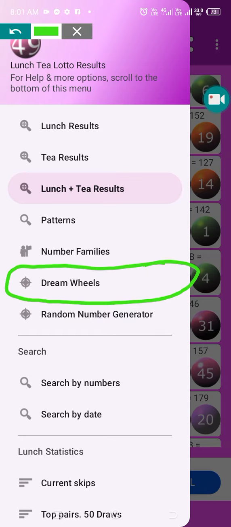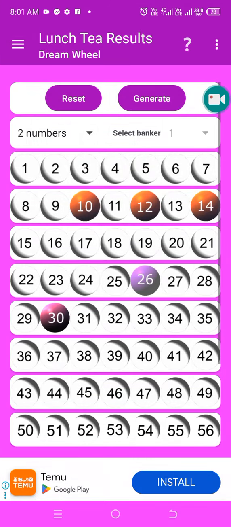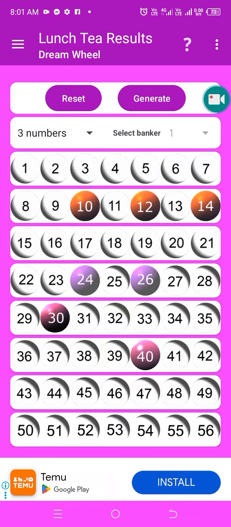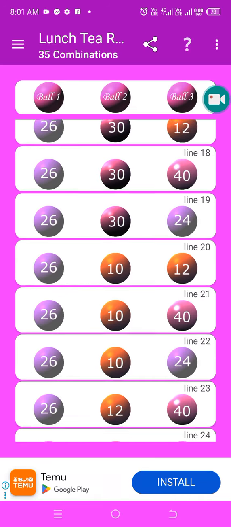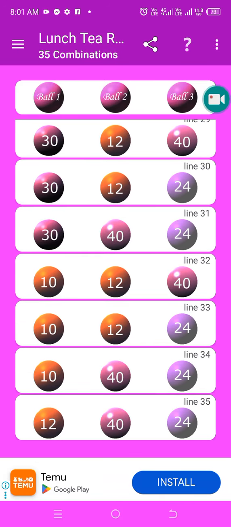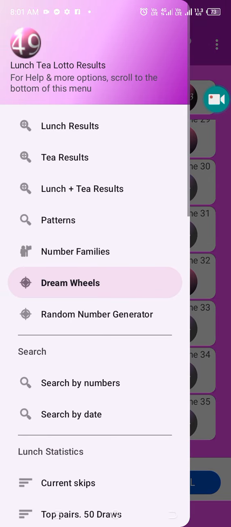So you come on this app and you click on dream wheel. Then you fill in your numbers, and you choose, for example, to pair in 3 numbers. Then you click generate. You see it pairs quickly. All the numbers will be in the pairs. So that is the app, guys. Don't lose because of pairing.